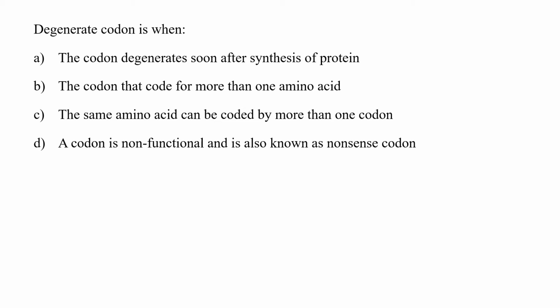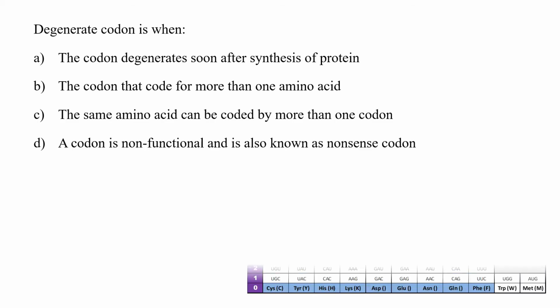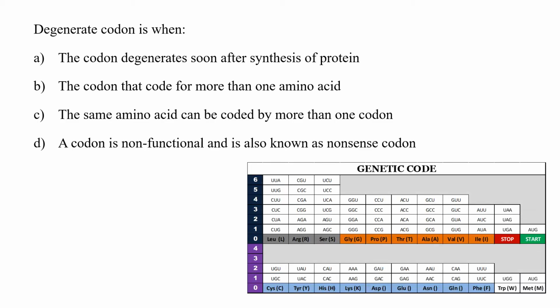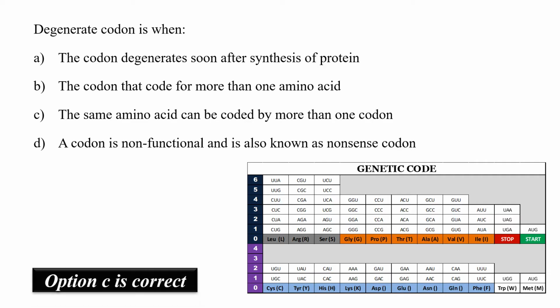Degenerate codon is when the codon degenerates soon after synthesis of protein, the codon that codes for more than one amino acid, the same amino acid can be coded by more than one codon, or a codon is non-functional and is also known as nonsense codon. Genetic code is degenerate or redundant if a single amino acid can be coded by more than one codon. So hence the option C would be the correct answer.